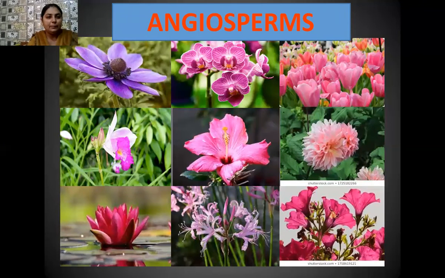So that's why they bear beautiful, attractive flowers in order to attract their pollinating agents, which may be insects in certain species. And these insects visit these flowers because of their beautiful colors and nectar. And in this way, they play a significant role in fertilization.